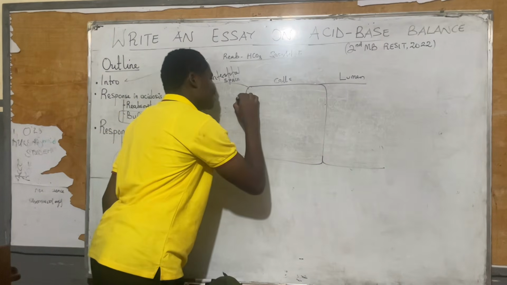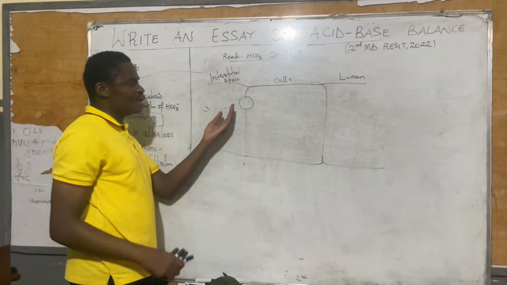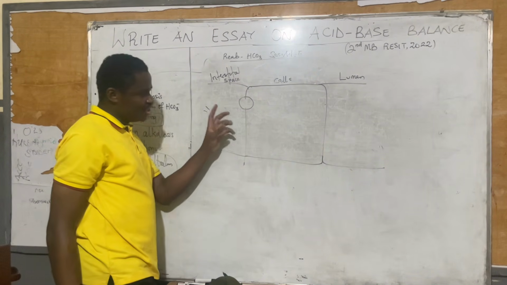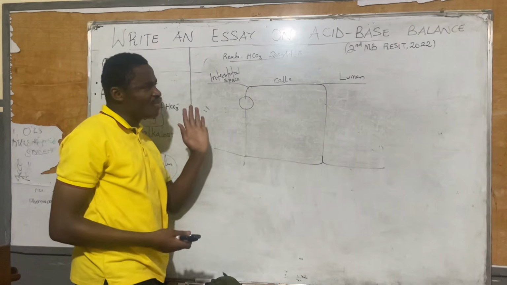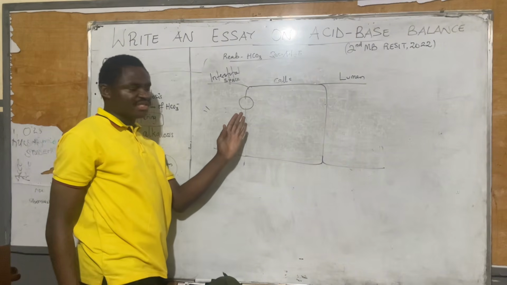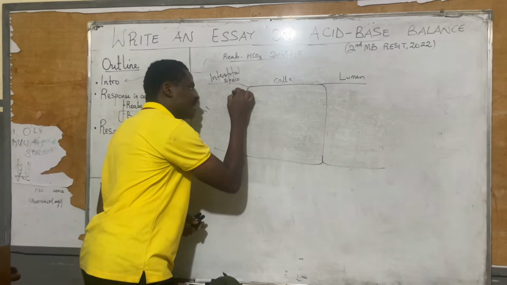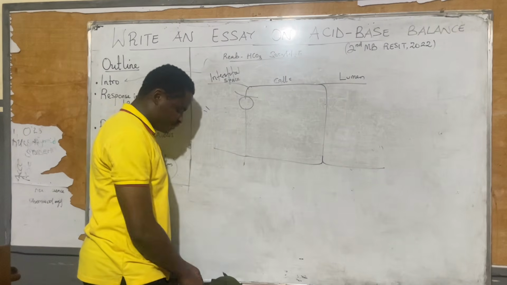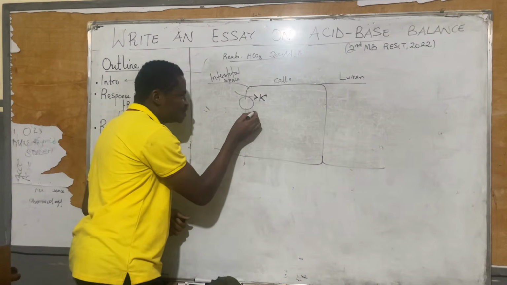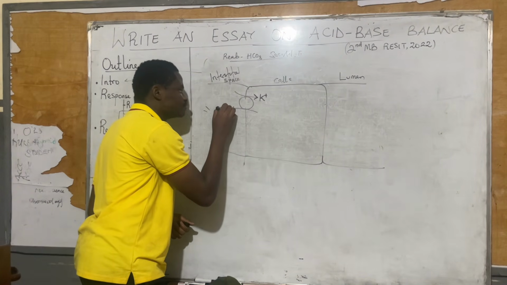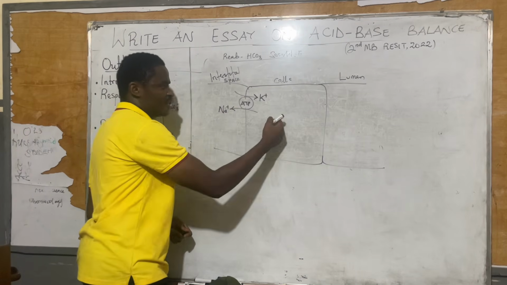Now, on this side here, secondary active transport means that the energy that is gotten at the basolateral side is what is used to couple transport at the apical side. The apical side is the side that always faces towards the lumen. The basolateral side is the side that faces away from the lumen. So, what happens at this side here is that potassium is being restored into the cell, while sodium leaves the cell. Now, if that happens, using ATP anyway, what do you think happens inside the lumen?